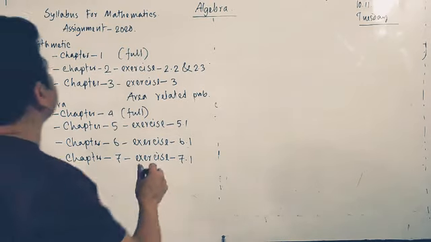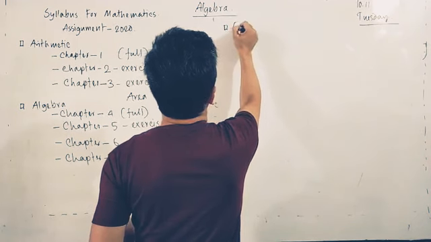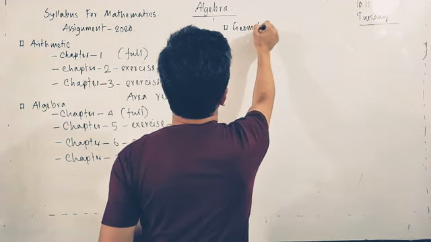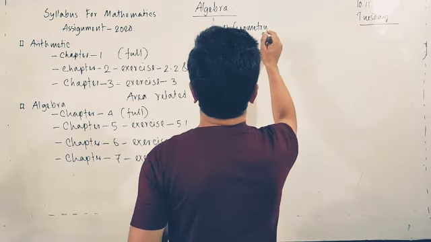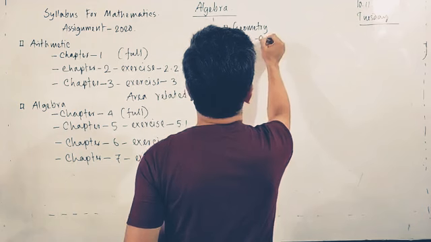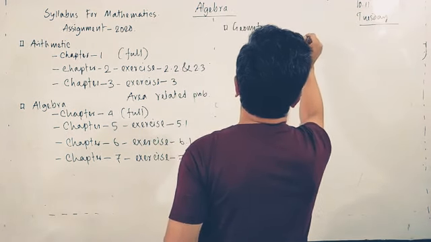Okay, I'm writing here: geometry. Okay, geometry part. Chapter 8 full.